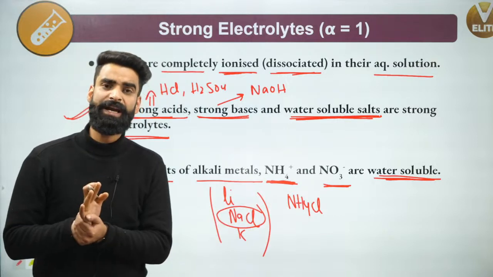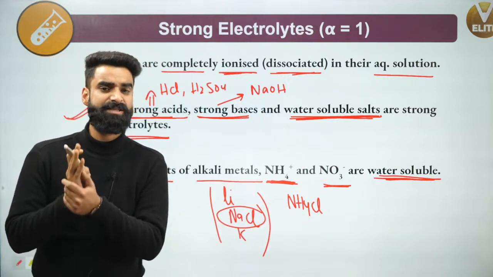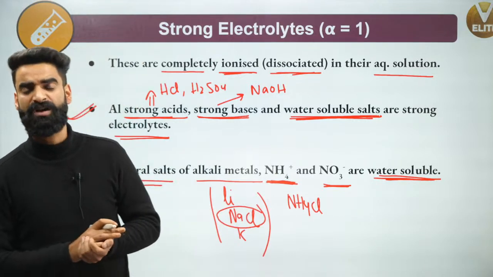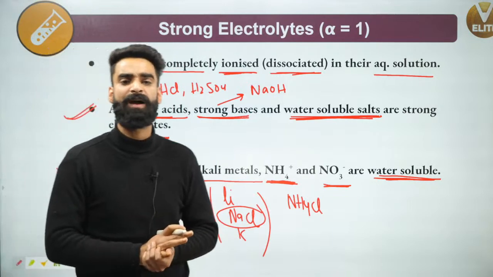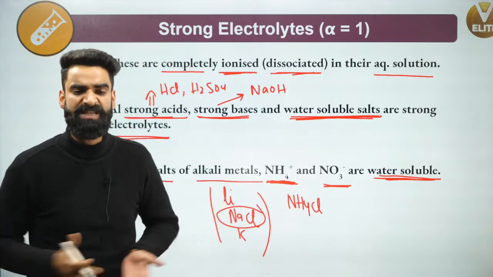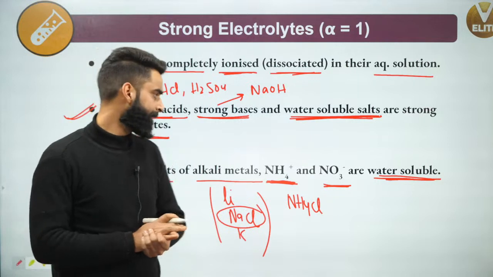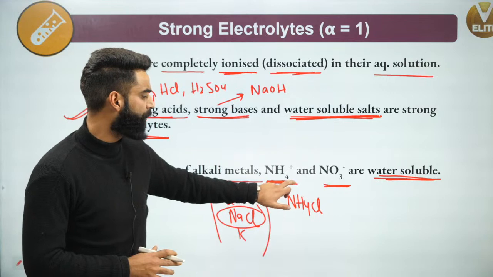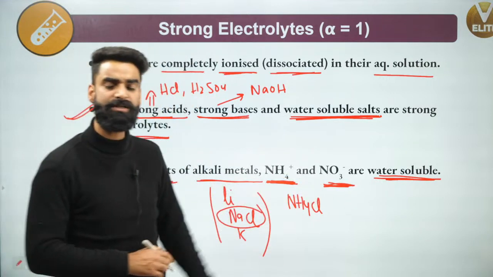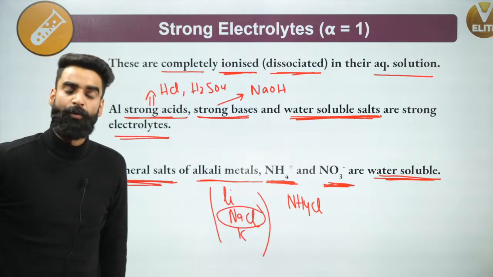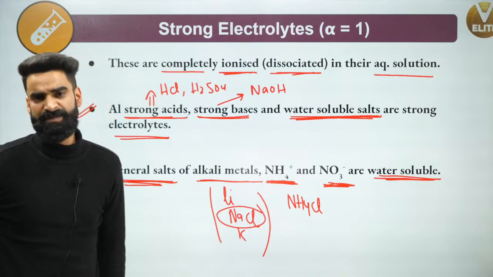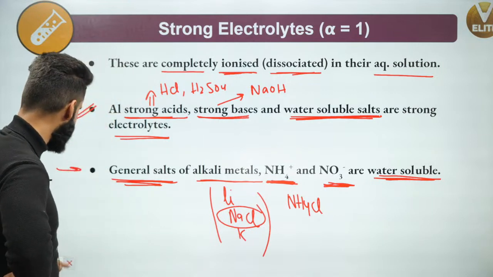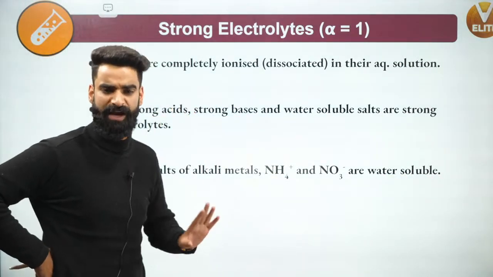Examples of strong electrolytes are strong acids, strong bases, and water soluble salts. These completely get dissociated, completely ionized into their respective ions. If you take the general salts of alkali metals, NH4+ salts, or NO3- salts, those are again water soluble salts which completely get dissociated into their respective ions in the aqueous solution. Remember all this, guys. This is all basics which you must know before starting the chapter.